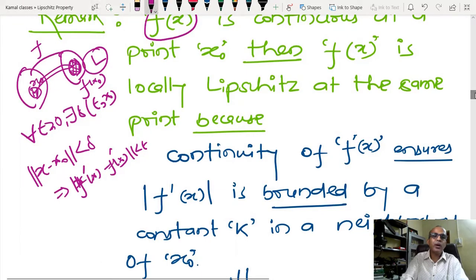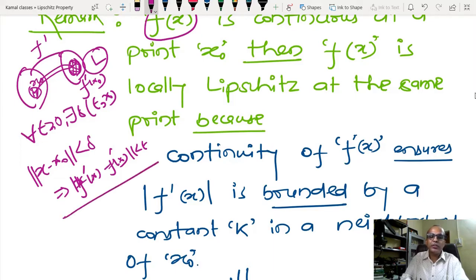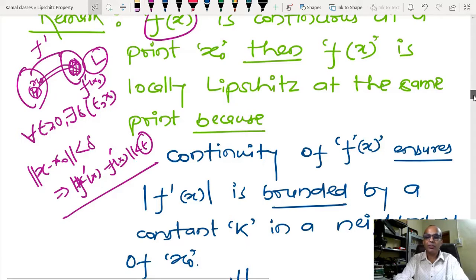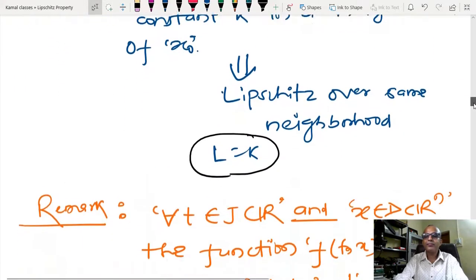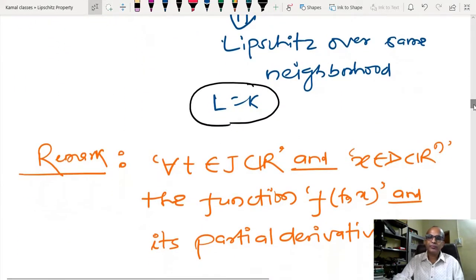What I am going to do, I am going to define some mapping f dash, which is going to map x0 to f dash, and due to continuity I can tell that f dash x remains bounded, and since Lipschitz constant is nothing but the bound of f dash x, whatever value of this, the same constant is the Lipschitz constant. Anyone has confusion on this? Then please let me know.